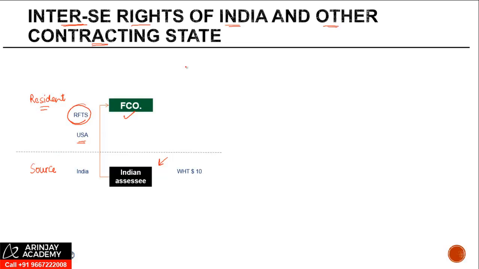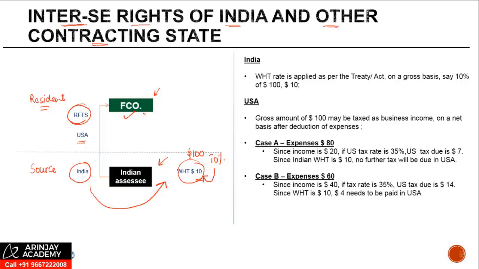In case of royalty and FTS, generally what happens is that India levies a withholding tax on the gross amount. So let's say if the total payment which is being made is $100 and India applies a withholding tax of 10% on this payment, India is going to keep $10 as withholding tax from the income which is payable to the non-resident. This withholding tax rate, like I said, is applied as per the treaty or Act, whichever is more beneficial, on a gross basis. This 10% is applied on the gross amount of 100.